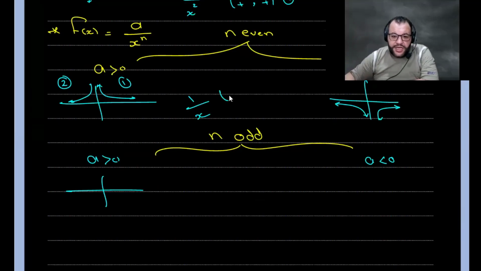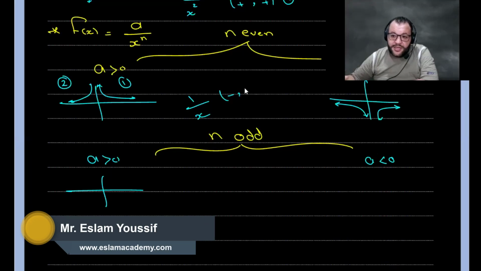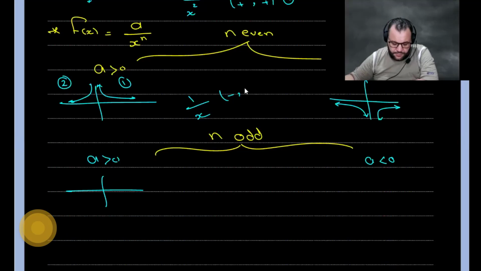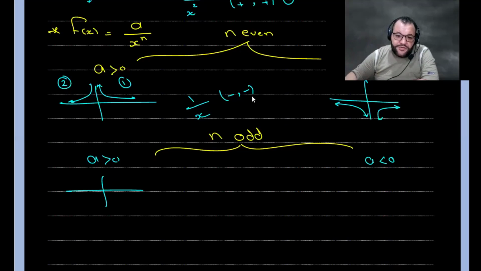If you choose any negative value for x, what is the value for y? 1 over negative is negative. So negative and negative lies at the third quadrant. If you choose any positive value for x, positive divided by positive equals positive.